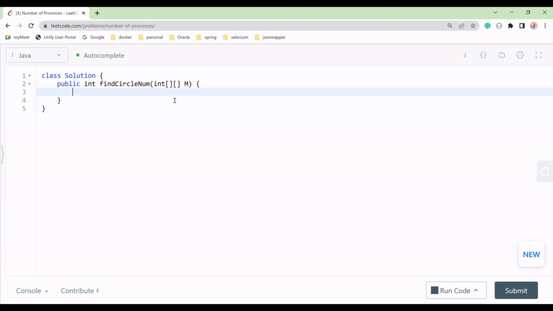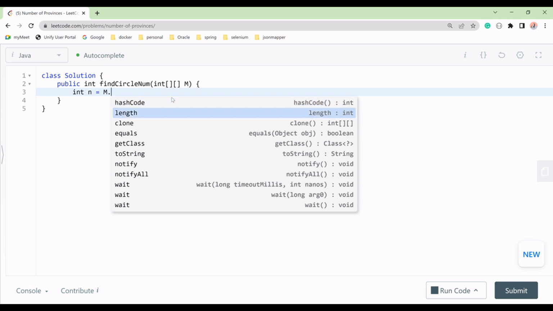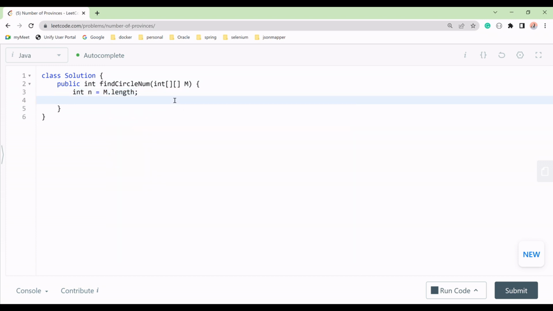Okay, so what we will do here, we can say that this matrix has some length, right? So I'll take int n equal to its length, right? How will we do that? We have M, and that is what? The length, this one. So we have got the length of this one, and we can take an array, you can say visited array.